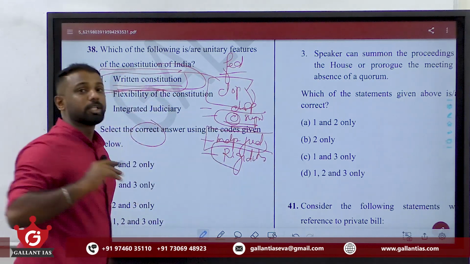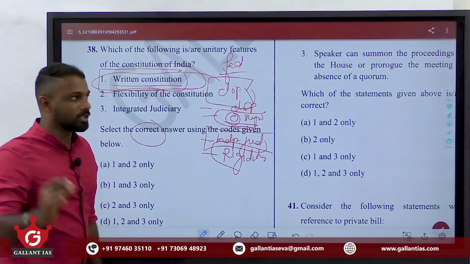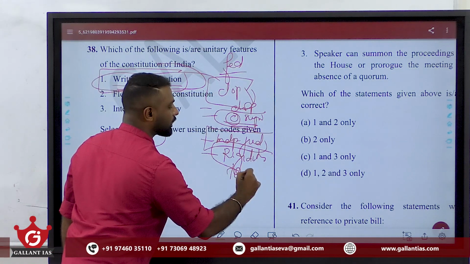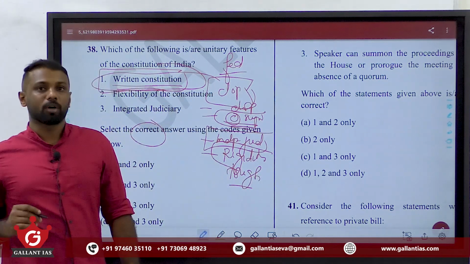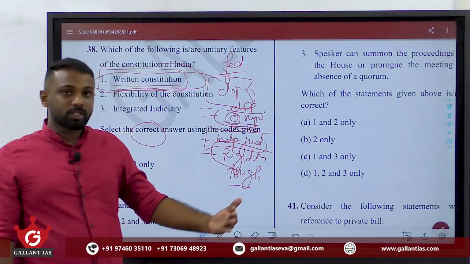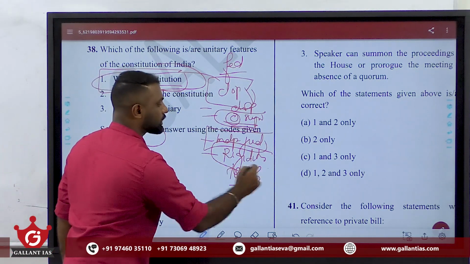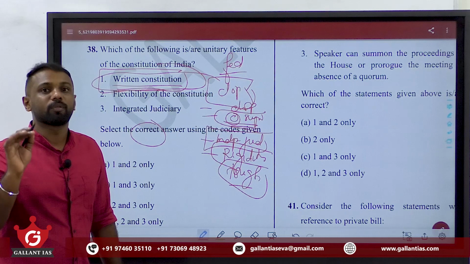Rigidity means that to amend the provisions of the constitution, the procedure is a little bit tough. It does not mean that the constitution cannot be amended. No, the constitution can be amended, but the procedure is tough. This is what is meant by the rigidity of the constitution.